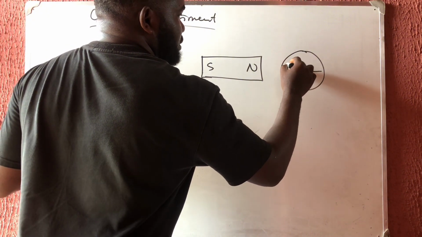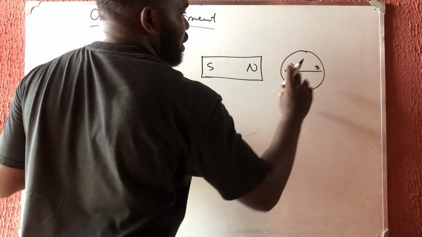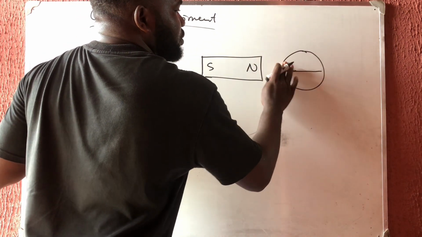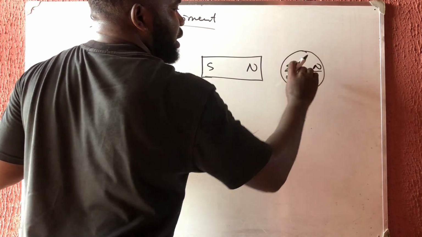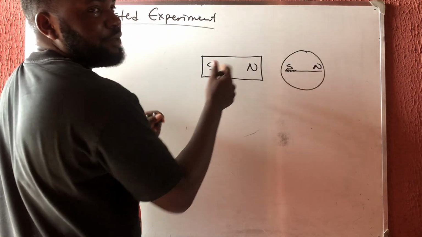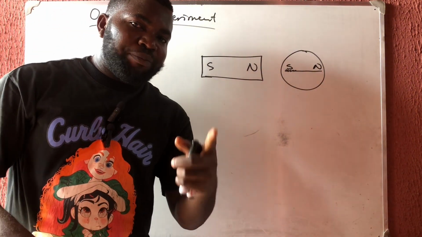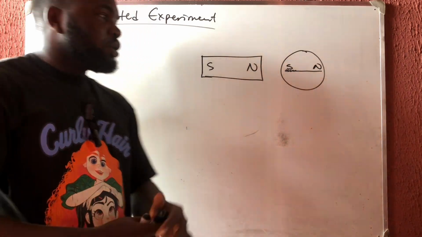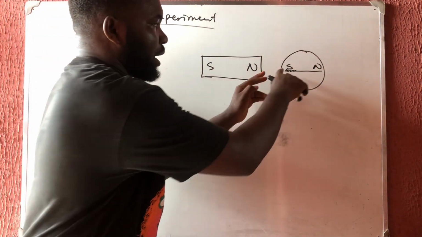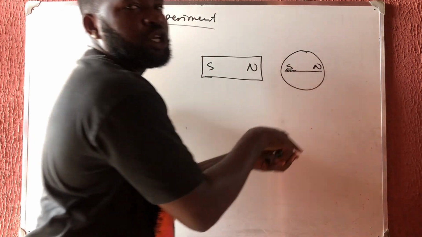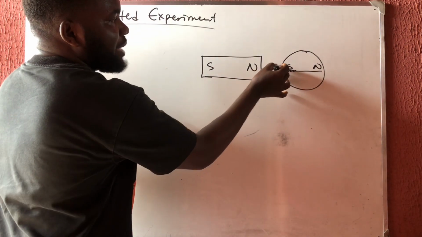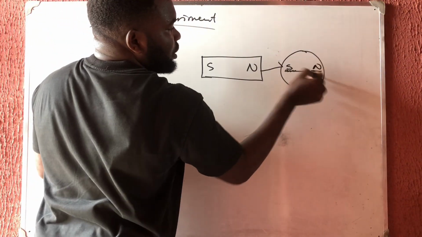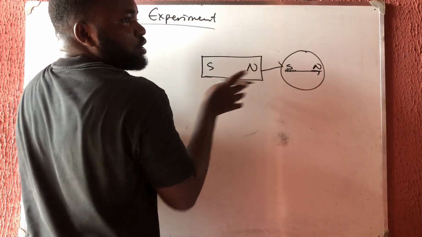Okay, if this is the north pole and this is the south pole, once you bring it to this place, you will see that it automatically turns, so that this south will be here and this north will be here. It will turn so that this north is attracted, and the direction of a magnetic field is the direction of the north. We use the north to know the direction. So if you bring this close to this place, it will turn to show you that the direction of the magnetic field line from the north is outside.